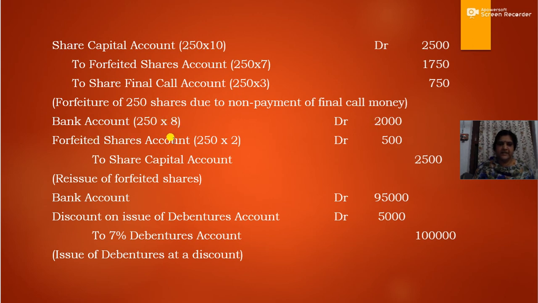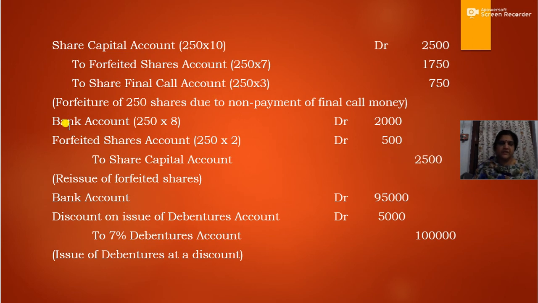Then forfeited shares account, that is the difference between the amount received on reissue and the nominal value of shares. The nominal value is share capital 250 into 10, that is 2,500. So here the share capital for 250 shares should be 2,500.